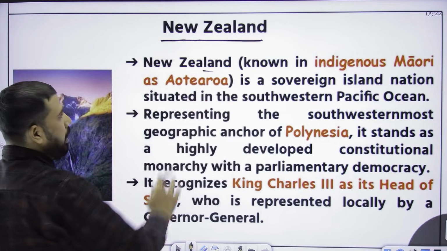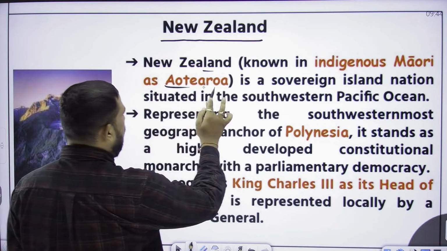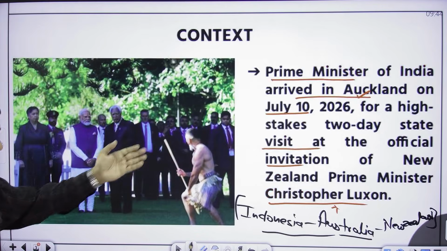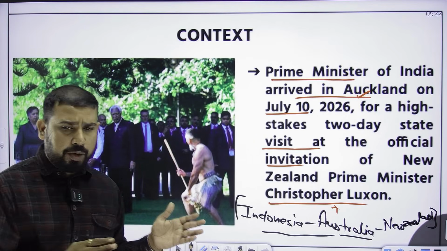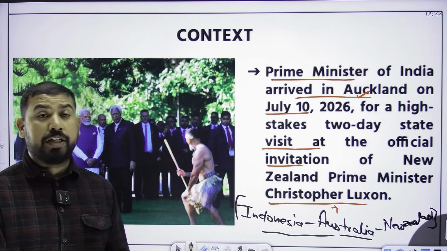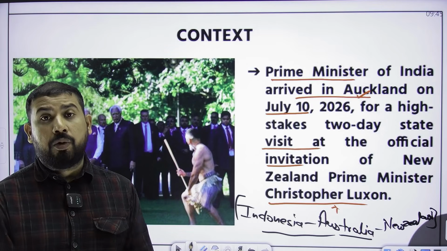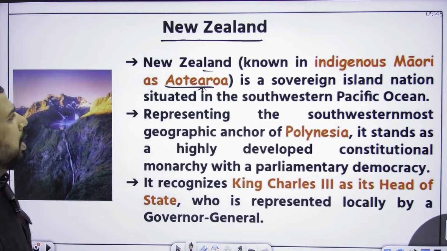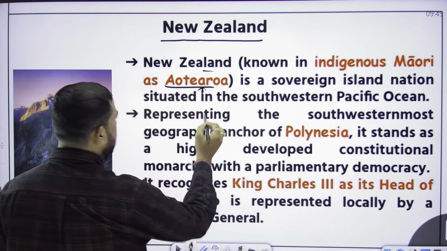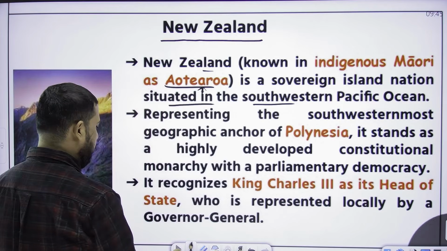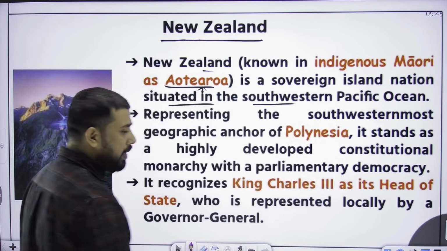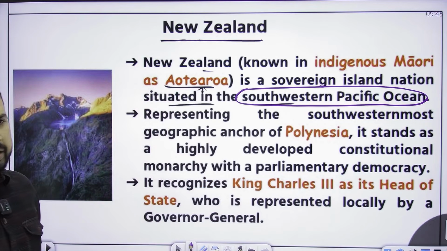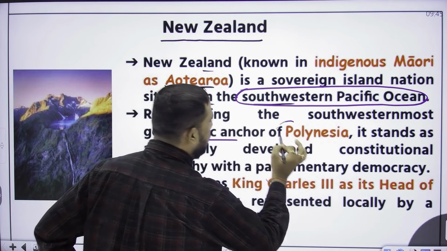New Zealand is known in indigenous Maori as Aotearoa. As I had presented in an image, this is a tribe in front of our Prime Minister, giving a tribute to him, a Maori tribe, which is considered the Aboriginal tribal group of New Zealand. So New Zealand is considered the land of the indigenous Maori, Aotearoa, a sovereign island nation situated in the southwestern Pacific Ocean. It is located in the southern part and in the western part, representing the southwesternmost geographic anchor of Polynesia, as I said earlier.